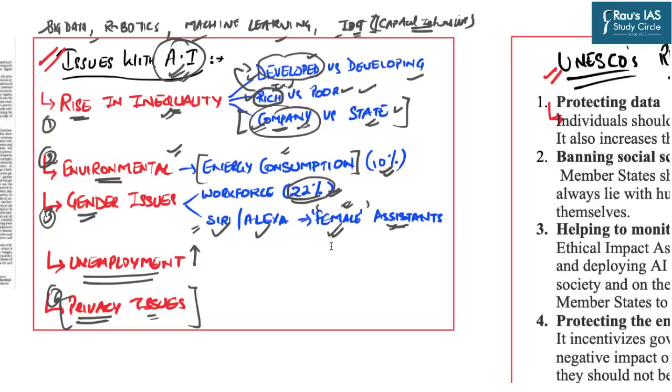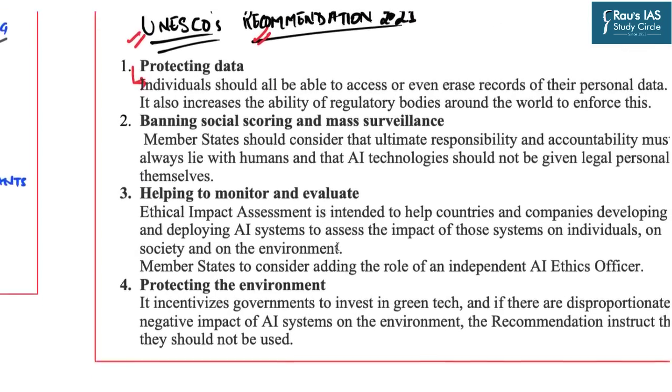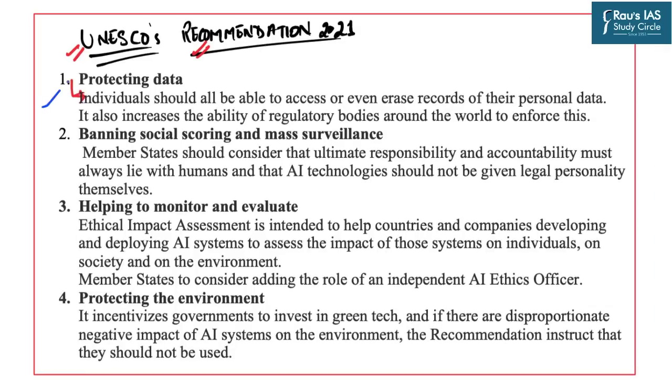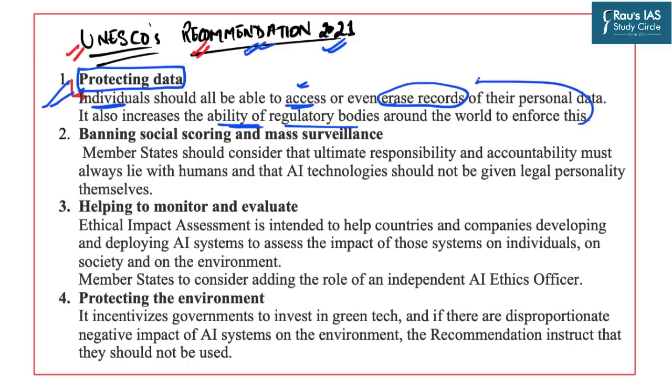In this very regard, there are important recommendations given by UNESCO. The first important recommendation is in relation to protecting the data. The UNESCO's recommendations 2021 say that individuals must be the owners of their own data and they shall be given accessibility to either preserve or even erase the records of their personal data. They must be given the right to erase their records also. Further, it recommends increasing the ability of the regulatory bodies around the world to enforce this particular right.